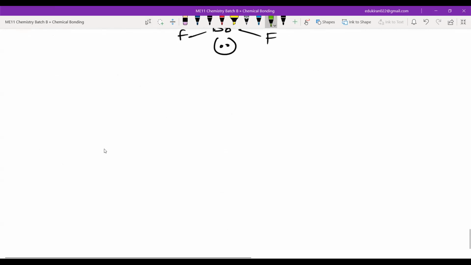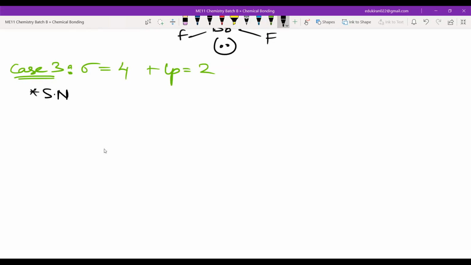Case 3. Sigma bond will be how much? Sigma bond 4. Starting from 6, 5 is done, so 4. Plus lone pair will be how much? 2. Steric number will be equal to 4 plus 2, 6. We have to keep the steric number 6.